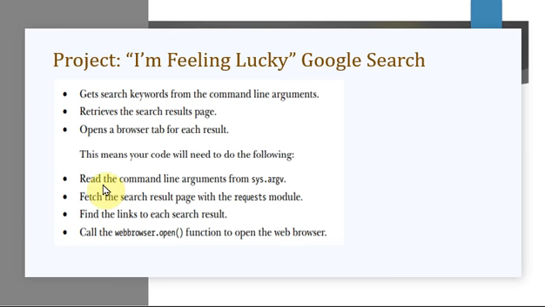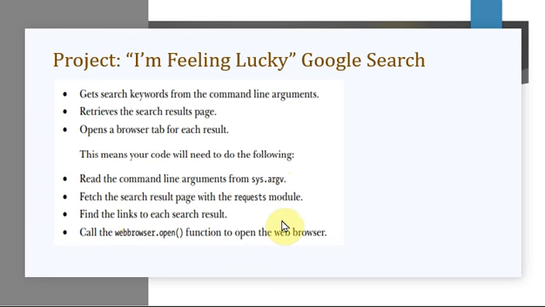Remember, the next thing it will be doing is retrieving the search result page and then opening a browser tab for each result. For each result, it is going to open a browser tab. So this means your code will be doing the following. Read the command line argument from sys.argv, because you're giving the arguments in the command line, you have to write it like this.